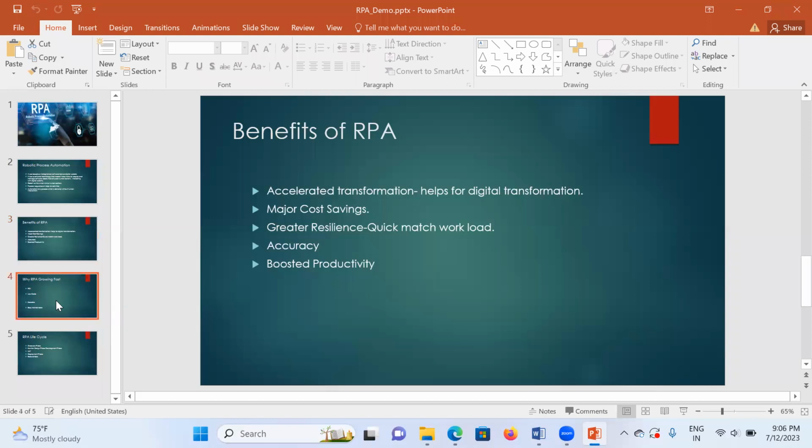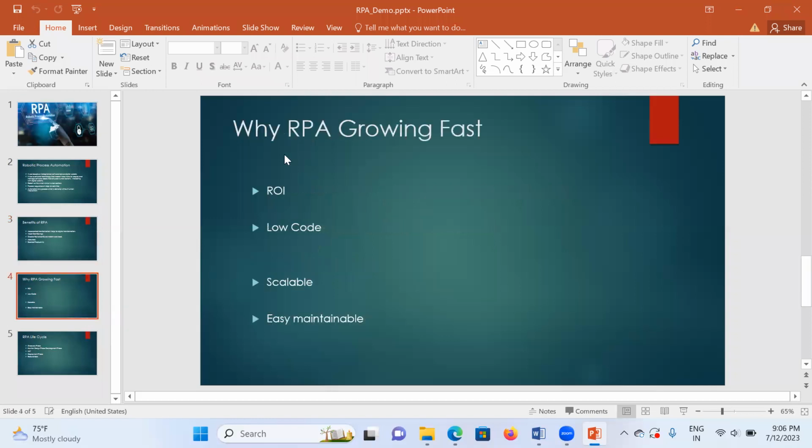Okay. So next, why is RPA growing fast? Return of investment. So for example, a company having 50 members of staff is doing the same repetitive tasks. If they hire one RPA developer, the developer asks what exactly they are doing in the repetitive processes. After knowing all the processes, the developer develops the automation script for automating the same flow. What happened is the company removed the 9 employees and put only that one employee, the automation developer.